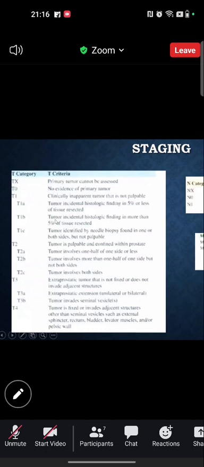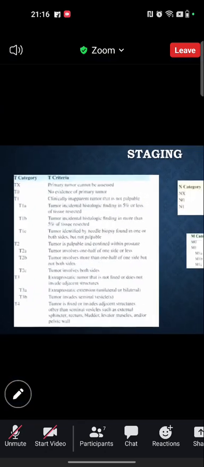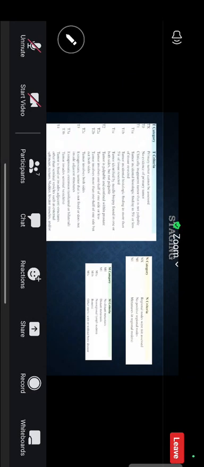So the last is the TNM staging. T1 is only those patients where clinically or radiologically there is no detectable lesion in the prostate, where T1A is post TURP with less than 5% of the tissue with cancer. T1B is more than 5% post TURP with cancer.